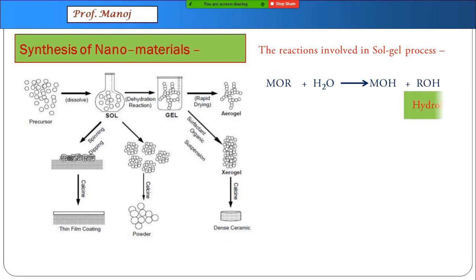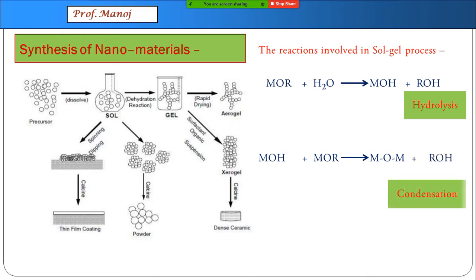This is the hydrolysis process. This metal hydroxide combines with a second molecule of metal alkoxide to form an ether-like structure. This process is called condensation. So by doing these processes, whatever we are generating are the sol and gel.